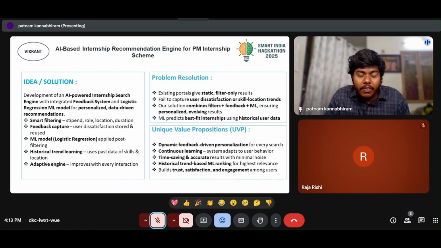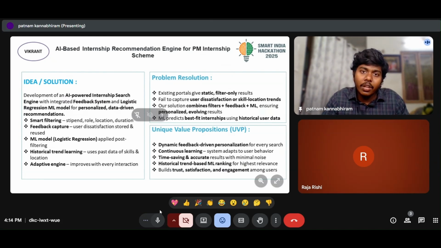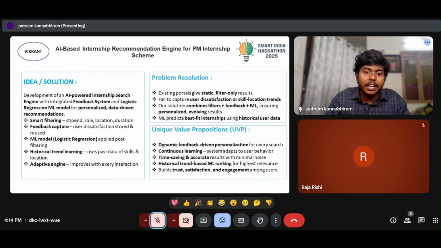Being a lightweight model, the unique value proposition of this project is that the solution takes dynamic feedback-driven personalization for every search. This builds trust, satisfaction, and engagement. And my team will carry on the implementation details.